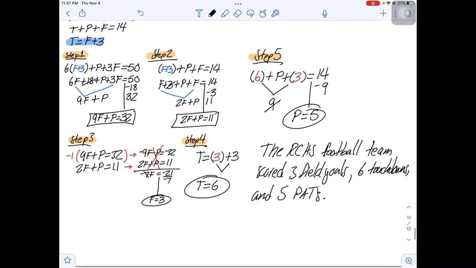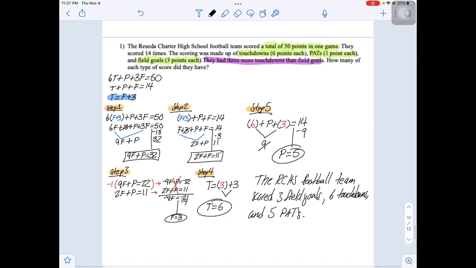There you go. Look at that. Okay. That would be the solution to this first example.